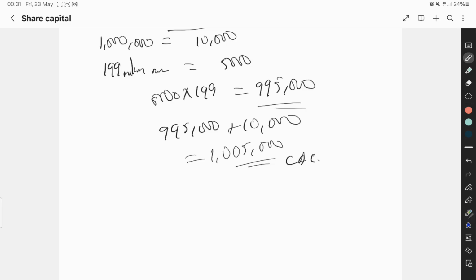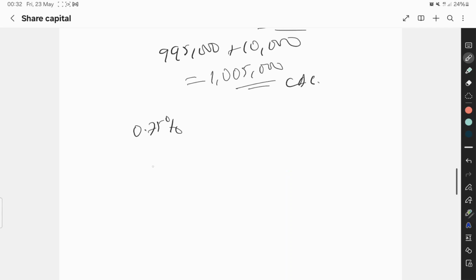So what are we going to pay to FRS? 0.75%. So that will be 0.75 over 100 times what we are paying, 200 million. So let's cancel out. Let's remove the 75 to cancel and that to 0.